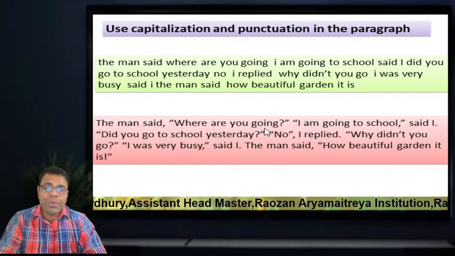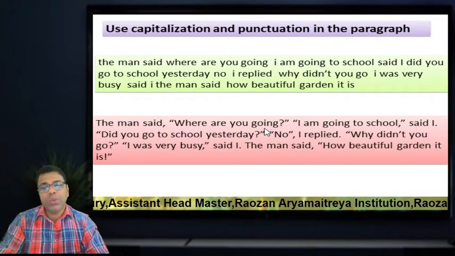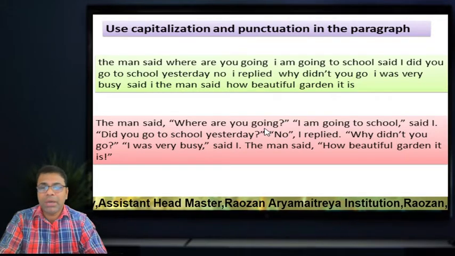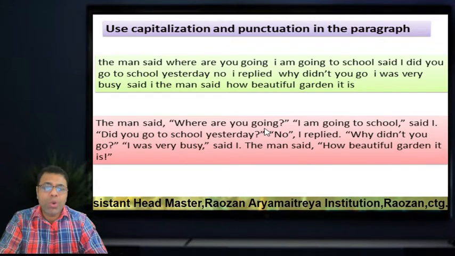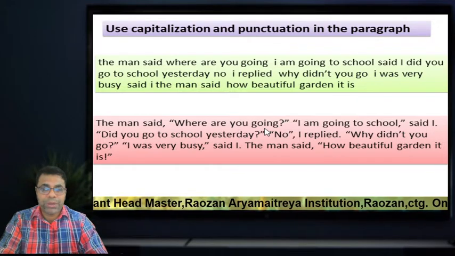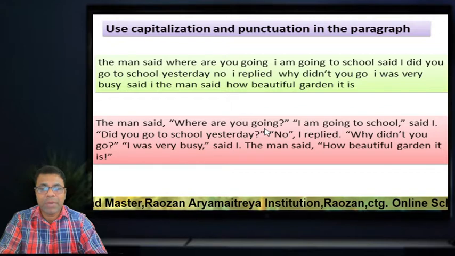"I'm going to school," said I. "Did you go to school yesterday?" Again, "No," I replied. Then, "Why didn't you go?" Then there is a question mark and end of inverted comma.